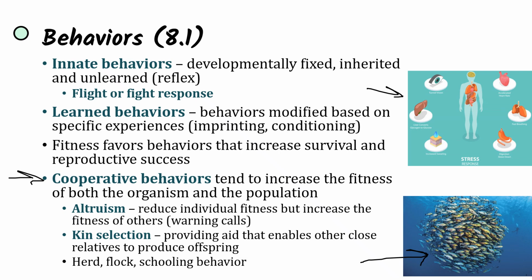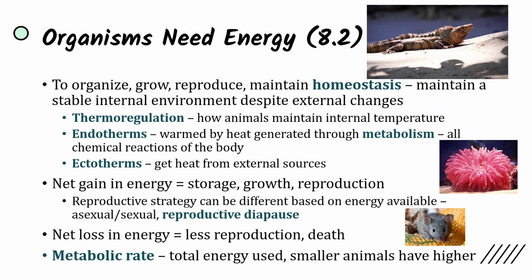Now, organisms need energy to organize, to grow, to reproduce, to stay alive, but also to maintain homeostasis, which is maintaining a stable internal environment. And so one way this happens is through thermoregulation. That's how animals maintain internal temperature. We have endotherms that are warmed by heat generated through metabolism, so through the chemical reactions that the body does. And this is going to be us, humans are endotherms.